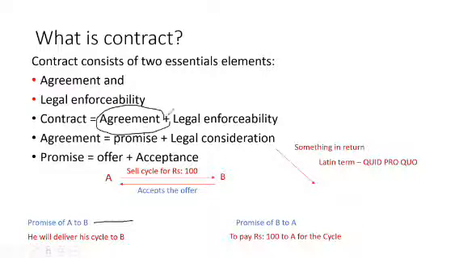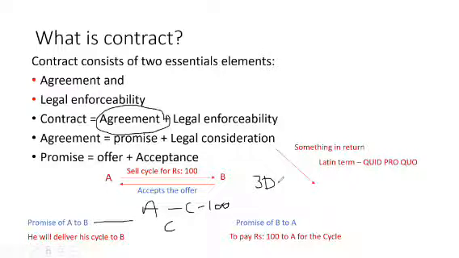What do you mean by an agreement? Agreement simply means that A is telling that I am selling you the cycle for rupees 100 and you have to give me 100 rupees when I sell you the cycle. For example, today is 3rd December.